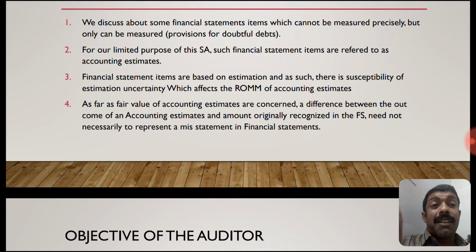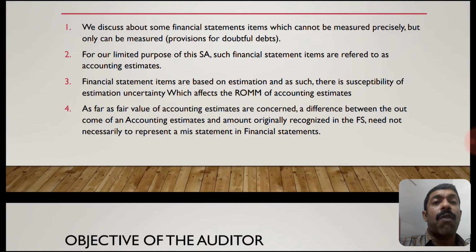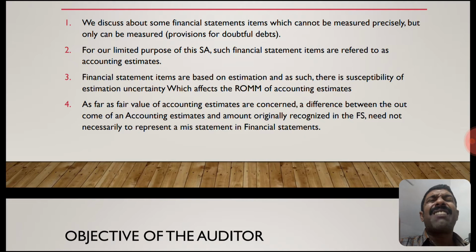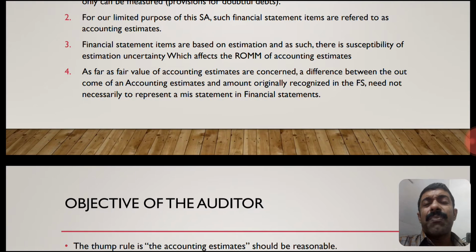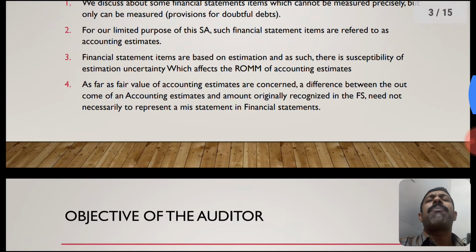Financial statement items based on accounting estimates are susceptible to estimation uncertainty, which will have an effect on the risk of material misstatement of the accounting estimate. It is the duty of an auditor to find out the estimation uncertainty. Whether it is a fair value accounting estimate or a normal accounting estimate, there may be a difference between the outcome of the accounting estimate and the amount recognized in the financial statement.